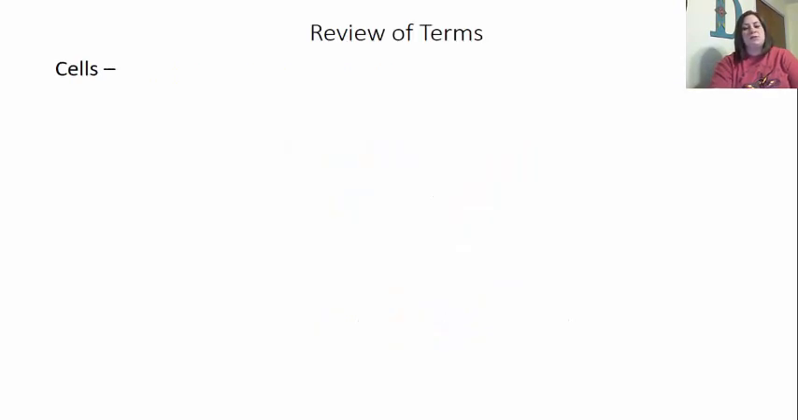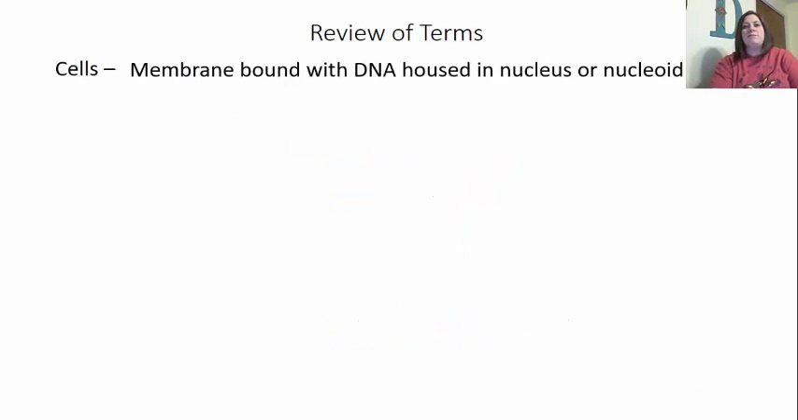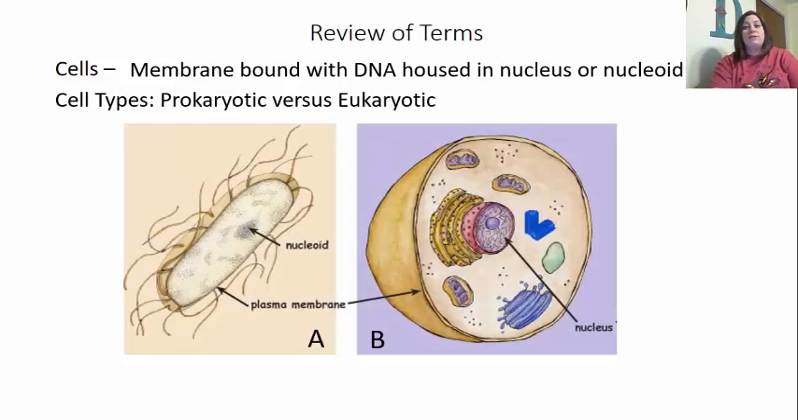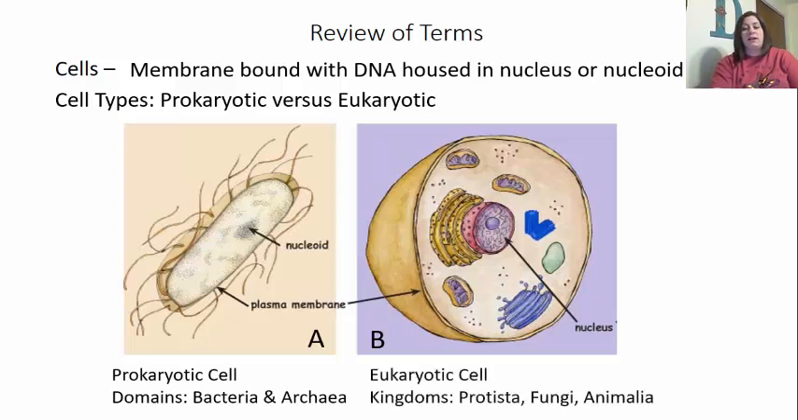So let's review some terms here, guys. A cell is a membrane-bound structure. It does have DNA inside of it. This DNA can either be housed in a nucleus if we're looking at a eukaryotic cell, or it's found in a nucleoid region. That's the location of the DNA in a prokaryotic cell. There are the 2 different cell types. We have the prokaryotic cell versus the eukaryotic cell. If you look here in the picture, A is going to be your prokaryotic cell and B is going to be your eukaryotic cell.